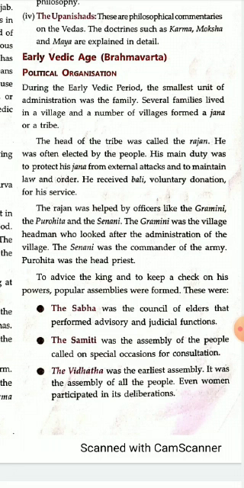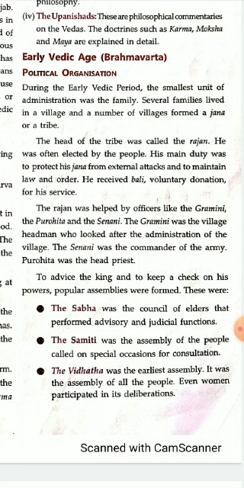The Rajan was helped by officers like the Gramini, the Purohita, and the Senani. So to help the Rajan in administering the tribe, the jana, he had helpers like the Gramini, the Purohita, and the Senani.